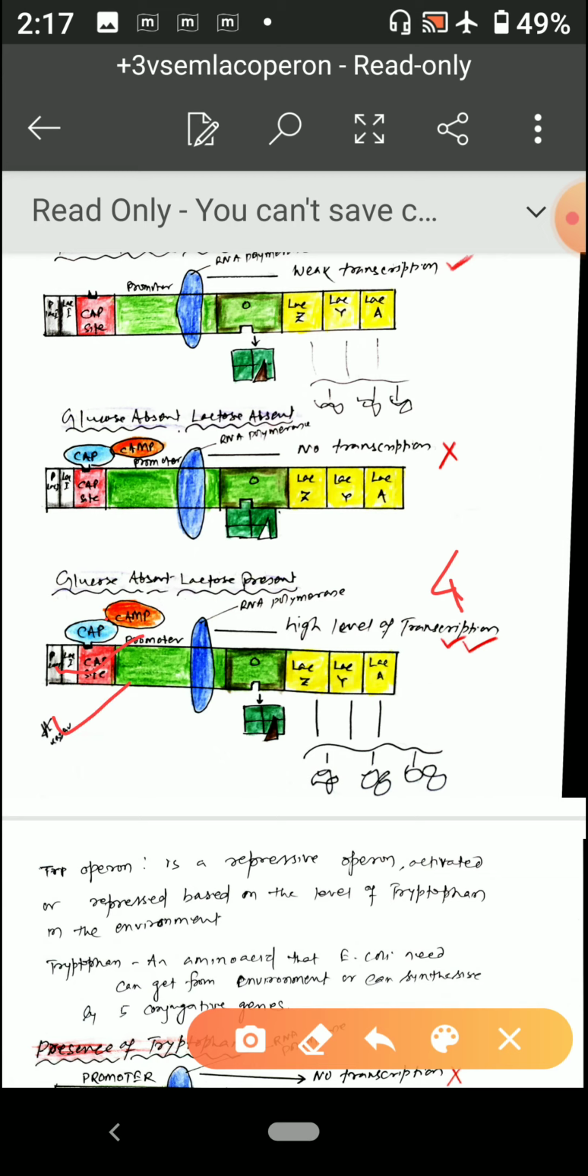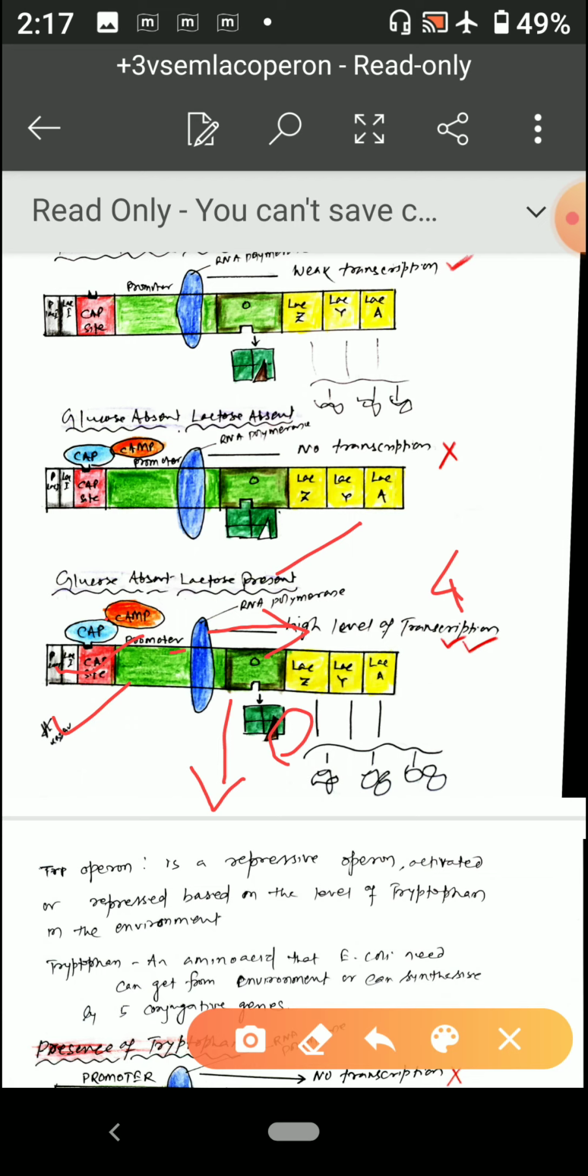The second part is that when there is a sufficient amount of lactose present, there will be allolactose, and the allolactose will bind with the repressor and change its configuration, so it can no more attach with the operator. Naturally this RNA polymerase will then carry out transcription. This is the high level of transcription, the ideal condition where the Lac operon works.